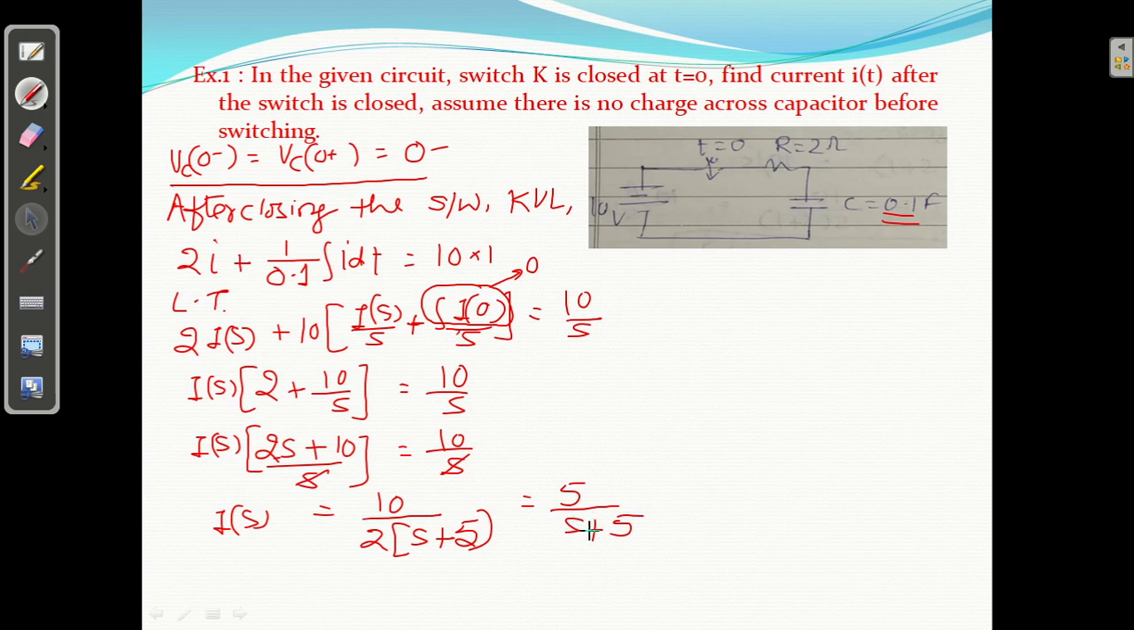Here only one s is there, so no need of partial fraction. Take the Laplace inverse directly, and you will get I of t directly. This 5 is common. What is the Laplace inverse of 1 upon s plus 5? It is e raised to minus 5t, since we know that e raised to minus alpha t corresponds to 1 upon s plus alpha. That is the answer I am getting, so it is really very simple to get the answer.